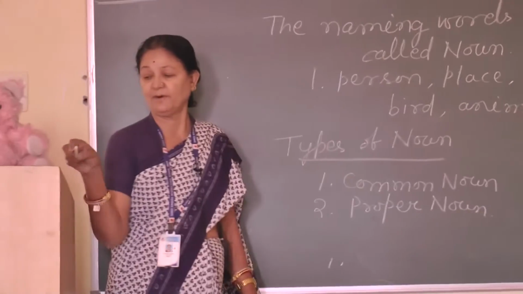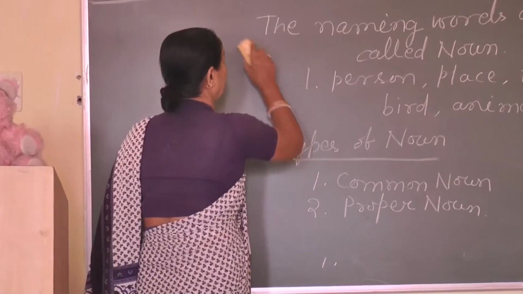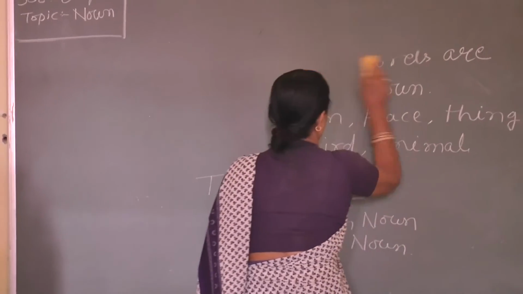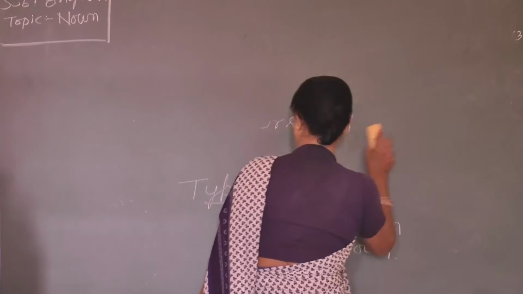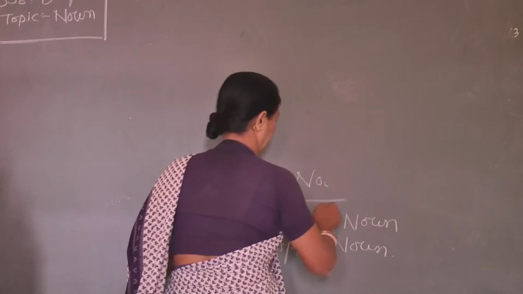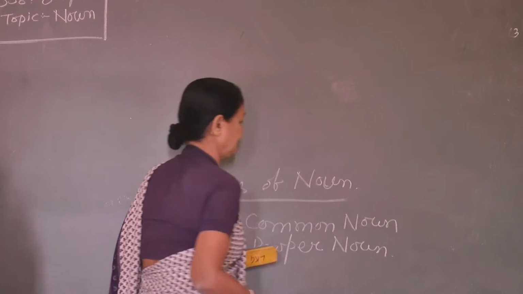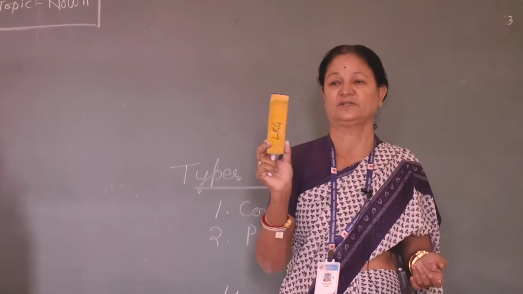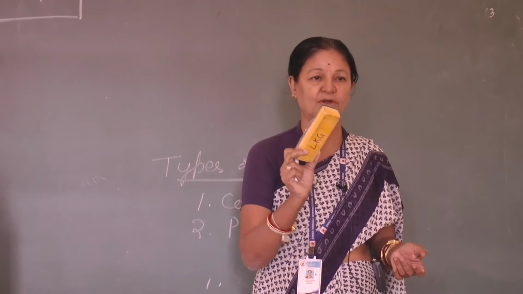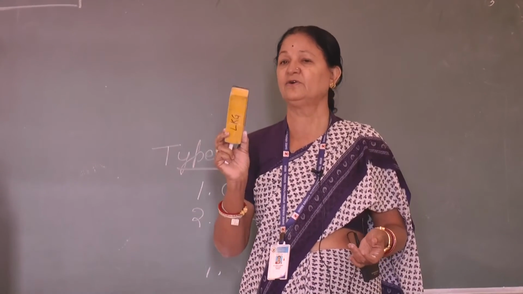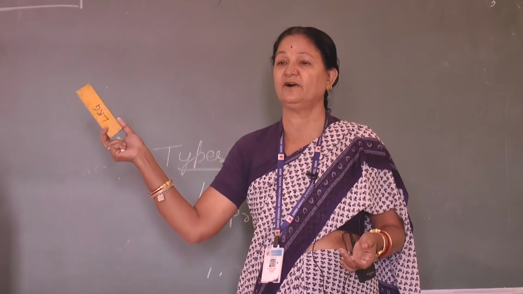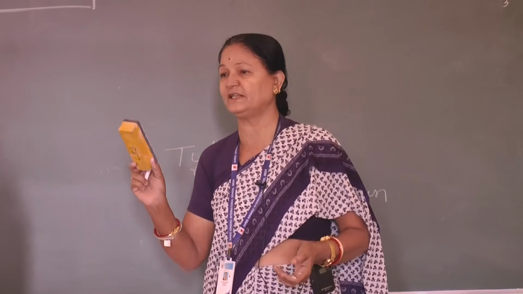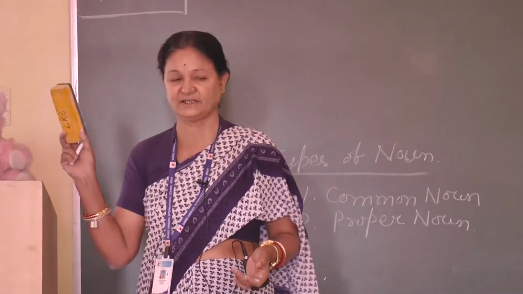Now, what is common noun? We have to see that. I am holding one duster. Yes or no? Yes. And we can see the duster in other classes also.